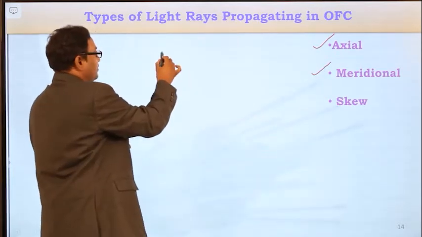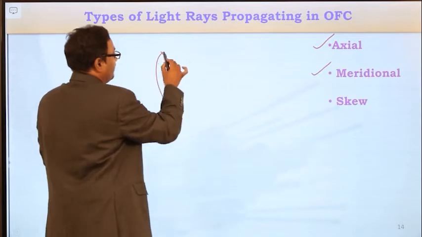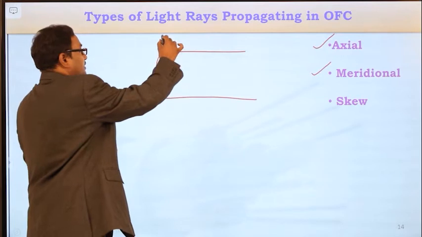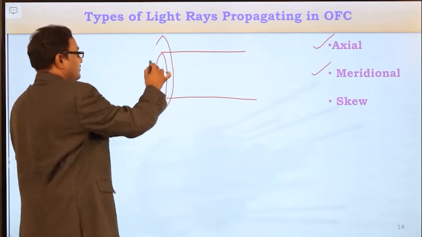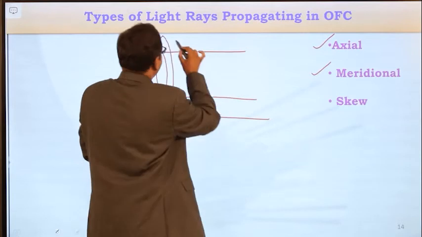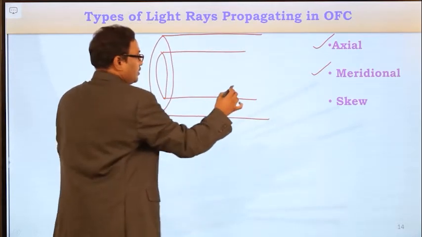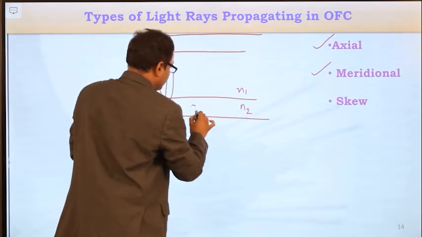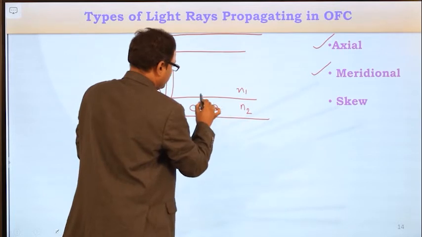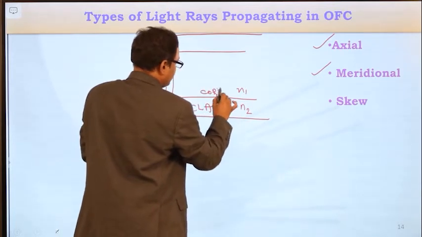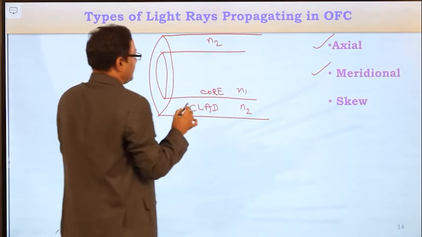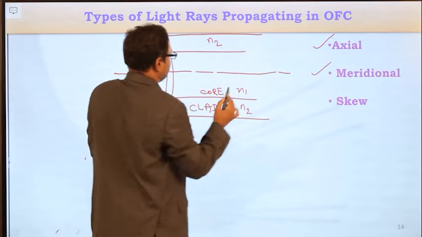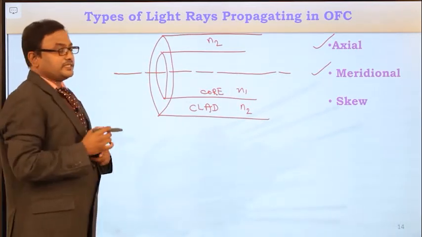Let us consider an optical fiber cable. This is the core medium. This core is surrounded by the cladding medium. Here the core refractive index is N1, and the cladding refractive index is N2. Now draw the fiber axis.